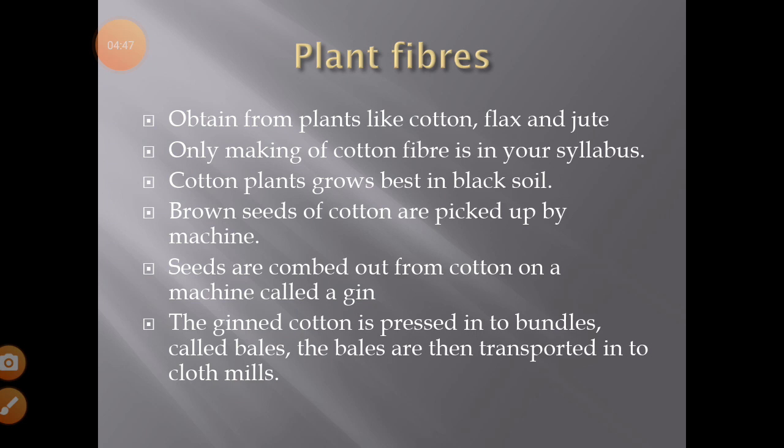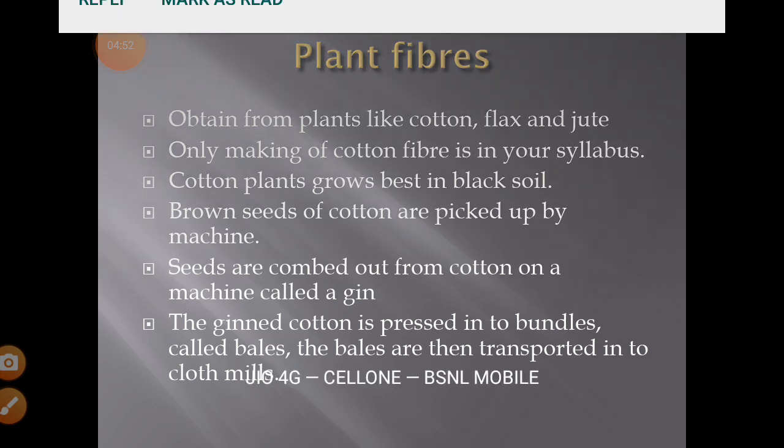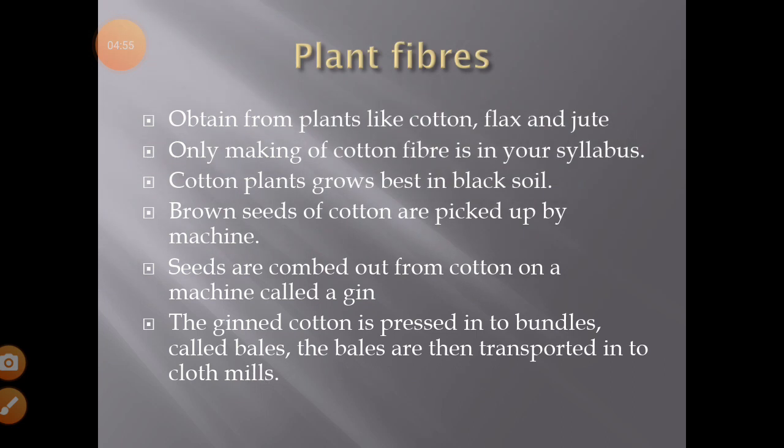In about 2 months, white or yellowish flowers come up, slowly turning pink to red. After about 3 days, the petals fall off, leaving behind a green seed-like structure called boll. The boll grows slowly. When fully mature, it bursts, revealing white fluffy cotton containing brown seeds inside. Cotton is picked by machines.